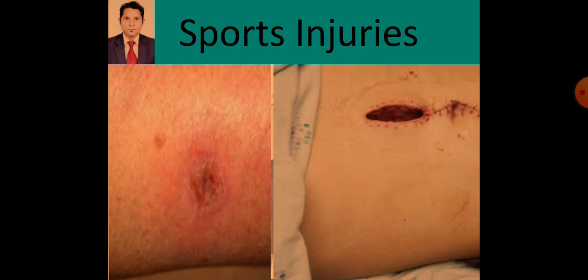Again we can see some more pictures of the incision. These are very deep. Sometimes stitches are required, but stitches are required along with daily dressing. Sometimes gauze is used. Gauze means a medicated bandage is put into the wound, which disinfects the wound from inside.